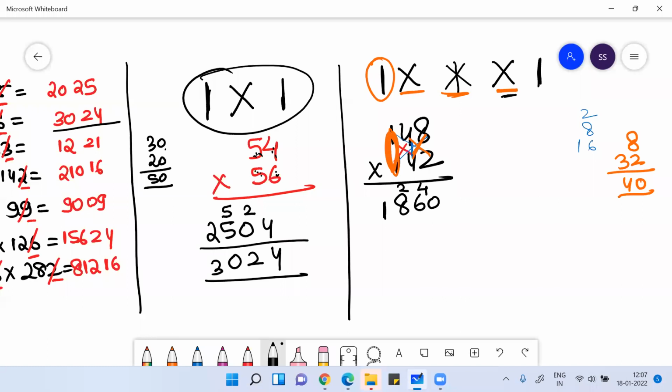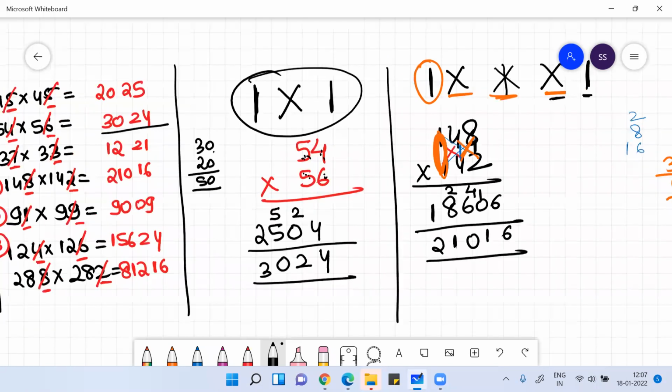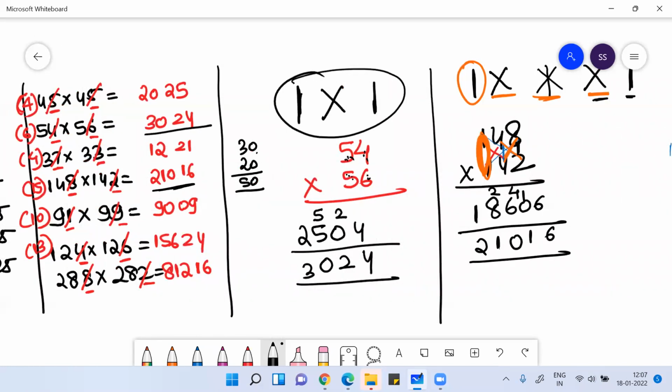Once you're done with this, okay, then this last 8 2s are 16. So this is 6 1 10 11 2. 2 1 0 1 6.